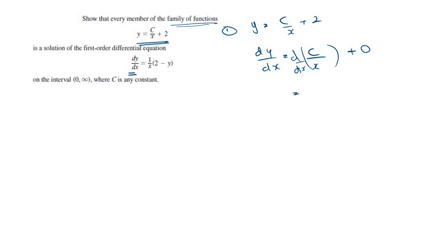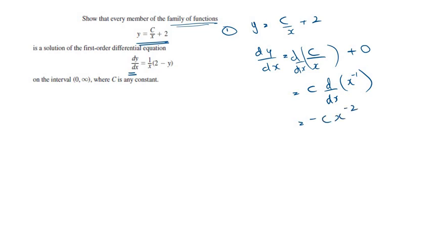The c is a constant, we can take it outside and write d over dx, and this could be written as x to the minus 1. So when you differentiate x to the minus 1, it is minus c x to the minus 2.